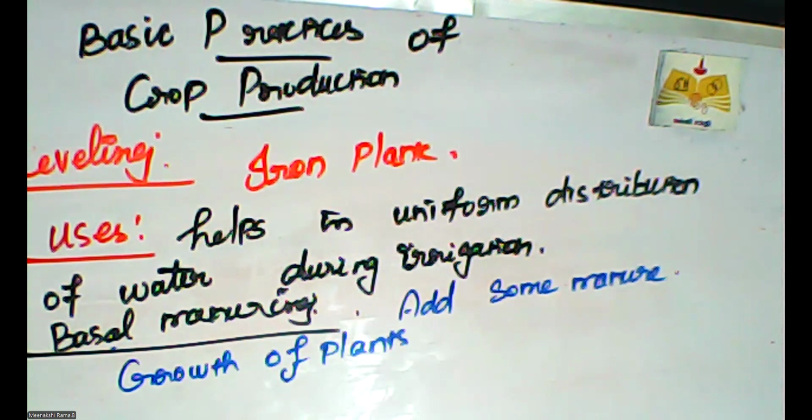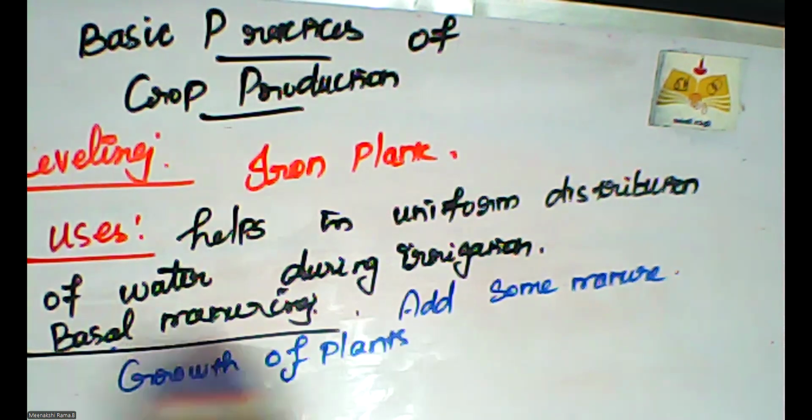To increase the fertility of the soil, we add manure to the soil even before sowing, because it gets properly incorporated into the soil. When we add green manure, it definitely enhances the growth and the yield of the crops.